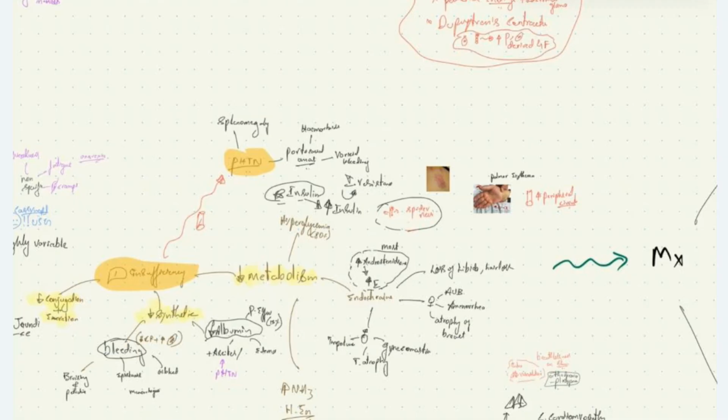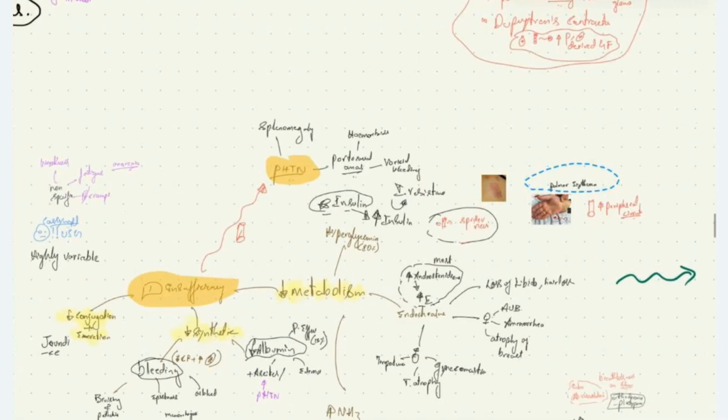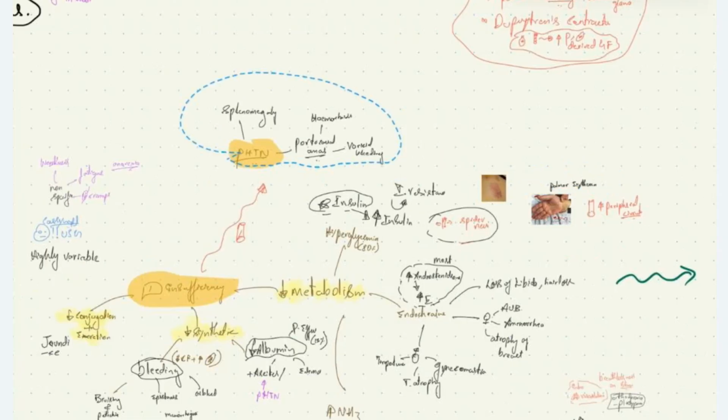What are the features of portal hypertension? Portal hypertension, we saw, is due to distortion and destruction of hepatic vasculature secondary to formation of regenerating nodules. We see hepatic portal hypertension. Secondary to portal hypertension, there will be splenomegaly in these patients. Also, the portocaval anastomotic vessels will open up, causing hemorrhoids, variceal bleeding, hematemesis in these patients.